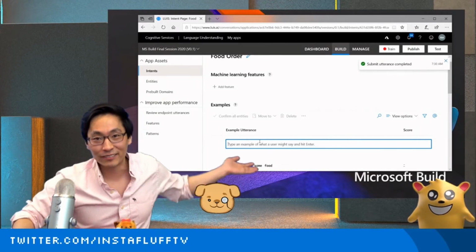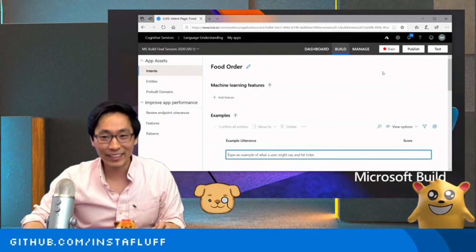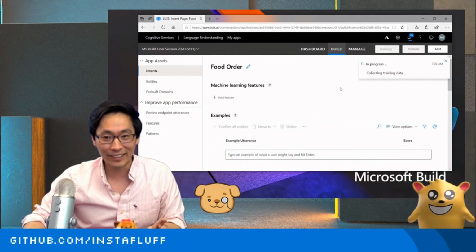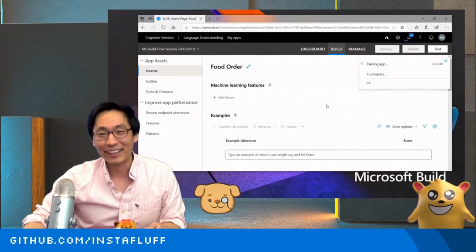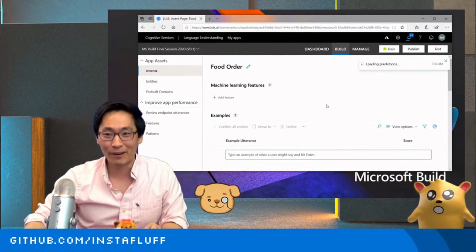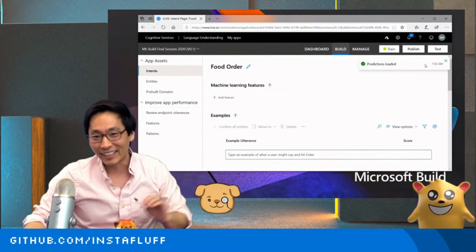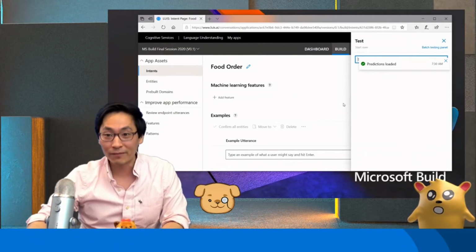Remember how I said spelling errors don't matter so much? I think that's a really good thing about AI because I just typed in a whole bunch of spelling errors and that's okay. When you're coding, you have to put parentheses in there and everything, but with spelling and AI, it's okay. And so just like that, all right. Now we're going to see if it worked.